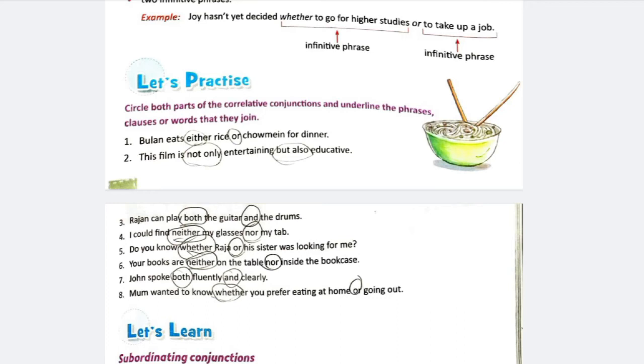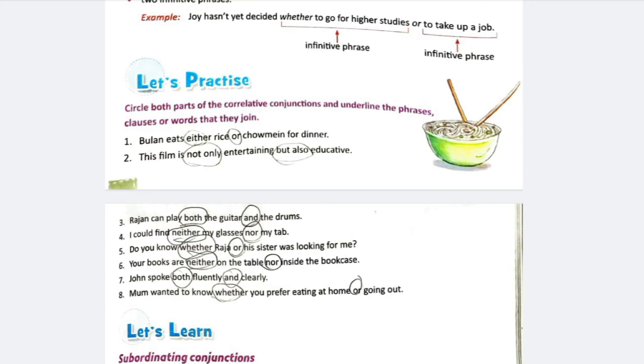Do you know whether Raja or his sister was looking for me? Whether or are the words, and these are the correlative conjunctions. Your books are neither on the table nor inside the bookcase. So here the correlative conjunctions are neither nor.